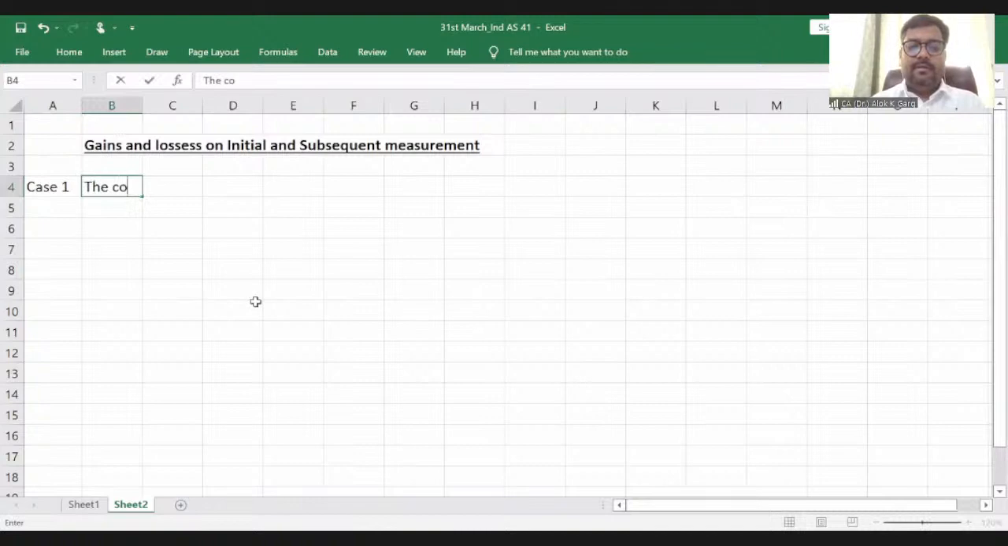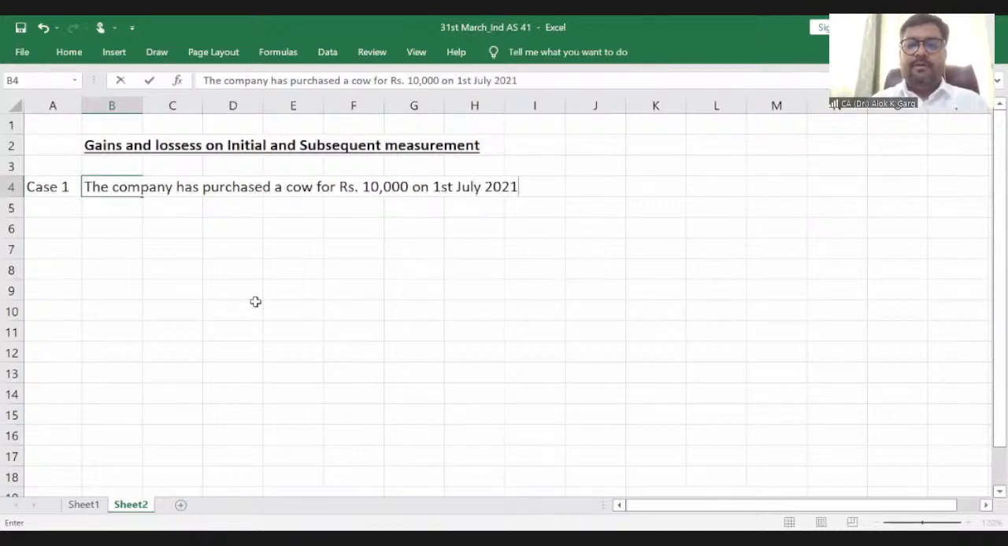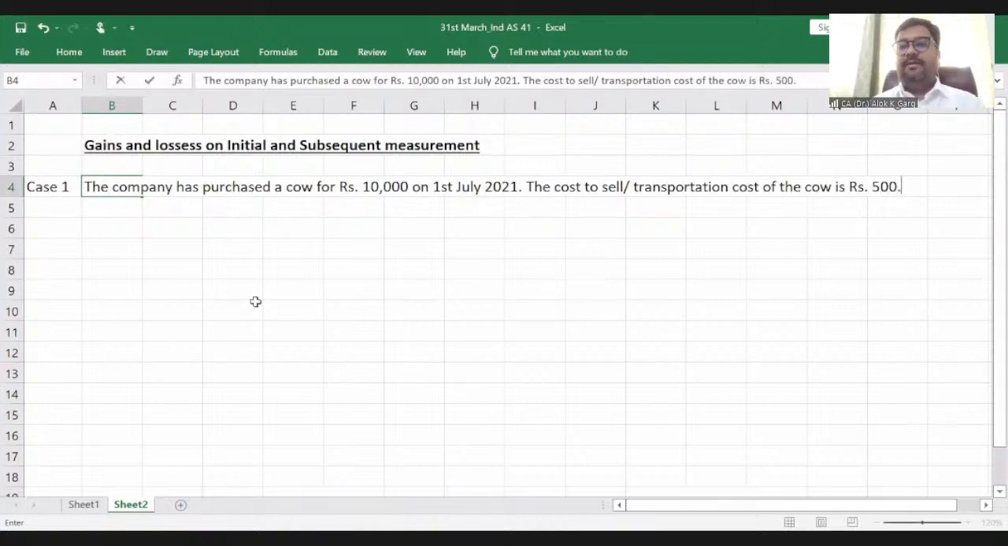The company has purchased a cow for rupees 10,000 on 1st July 2021. The cost to sell, or let's say the transportation cost, is rupees 500, right? The transportation cost of the cow is rupees 500.